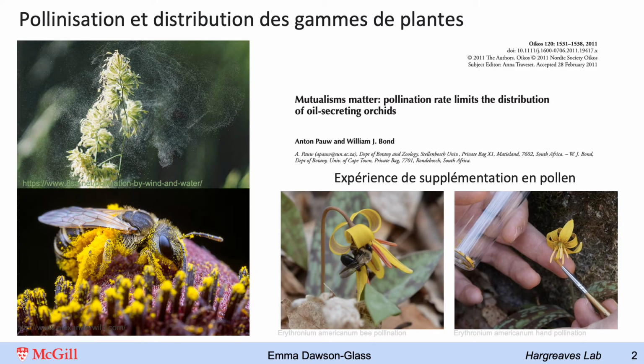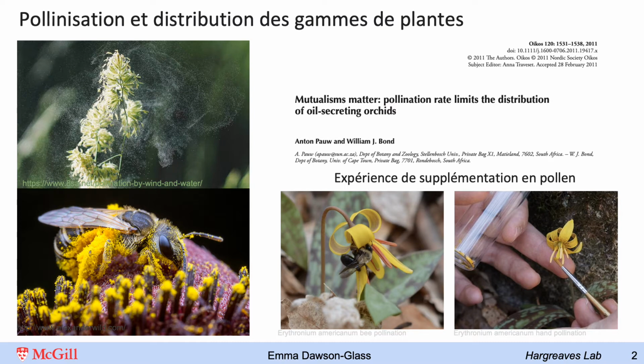One of the most important mutualisms for plants is pollination. Through pollen limitation causing reduced seed production, pollination has been found to limit distributions in a few systems, like in the orchids described in this Pawbun study. While there's some debate over the role of resource limitation in these studies, pollen limitation has still been found to be a fairly widespread occurrence.